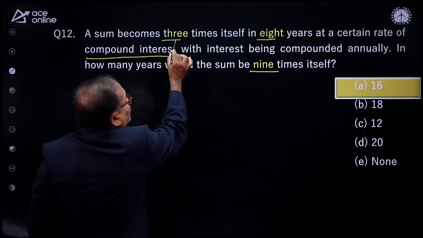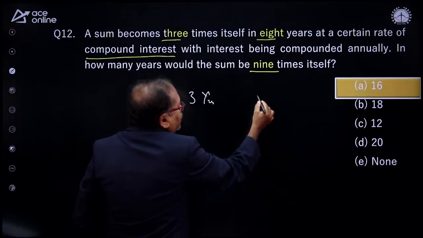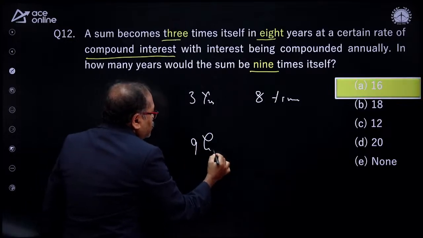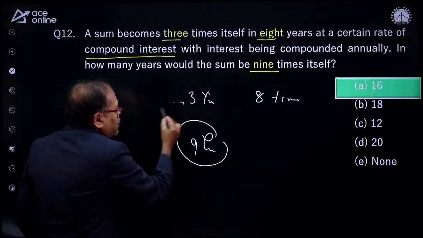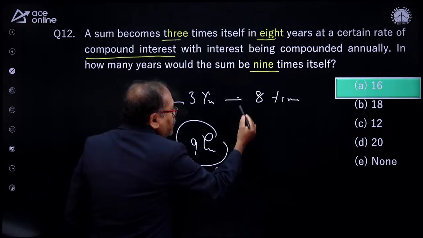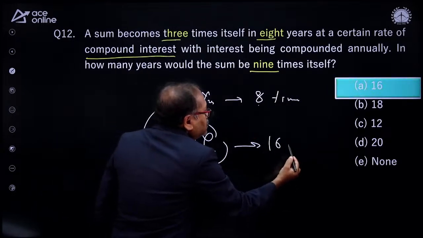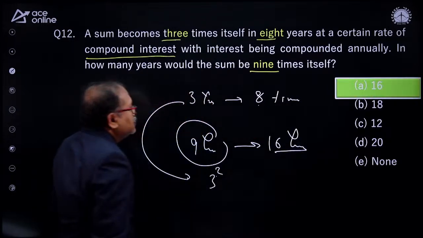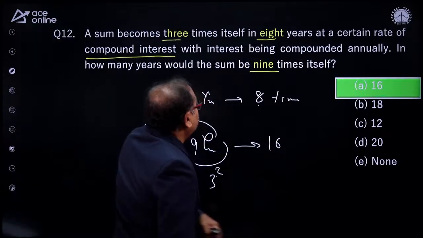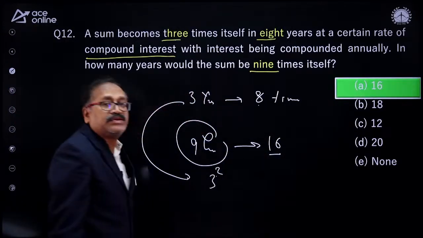Look at this one. In 3 years it is 8 times. Then in 9 years, can you see that this 9 years is in the power of 3, 3 to the power 2? Then the number of times will be 8 into 2, that's 16. In 9 years it will become 16 times. So your answer is 16.